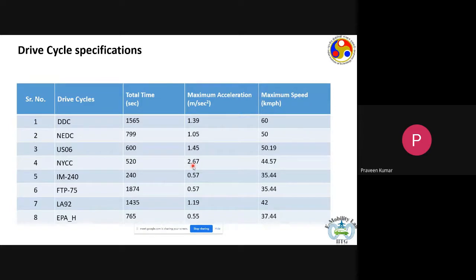In case of DDC, this 1.4 meters per second squared happens at 50 kilometers per hour. The vehicle goes from 50 to 60 with this kind of acceleration. Whereas in case of NYCC, the speed never went beyond 40 kilometers per hour. In DDC, the maximum speed was 60 kilometers per hour, and in all other drive cycles, the maximum speed was well below 50 kilometers per hour, or at best 50 kilometers per hour.